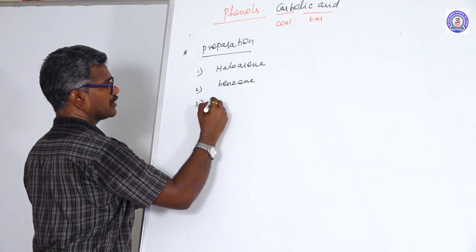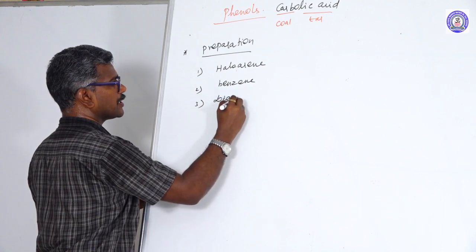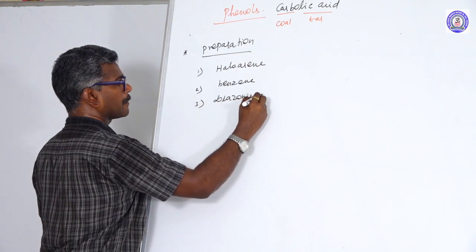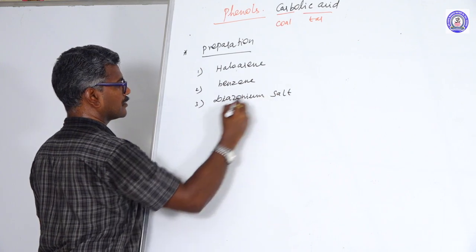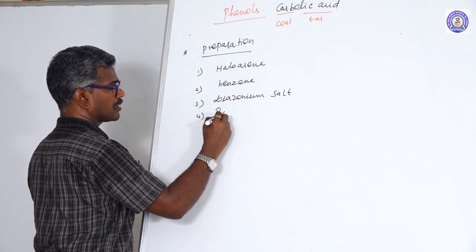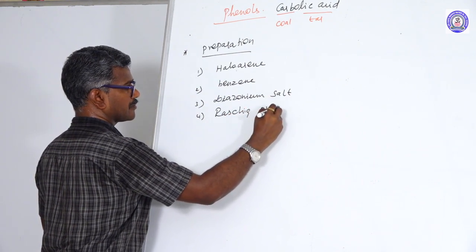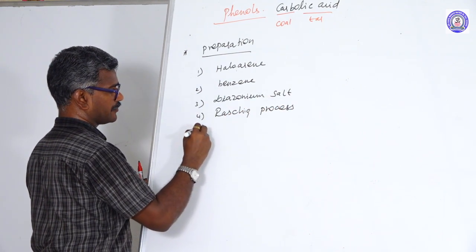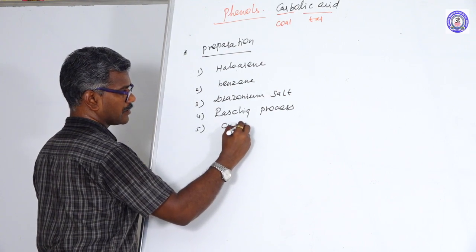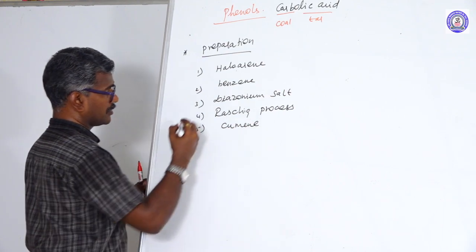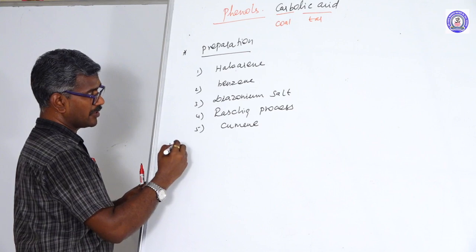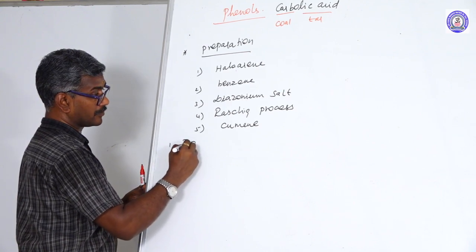Third method, from diazonium salt. Fourth one, Rasching process. Next one, from toluene. First one, from haloalkane.